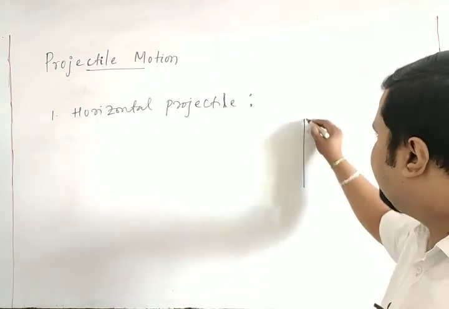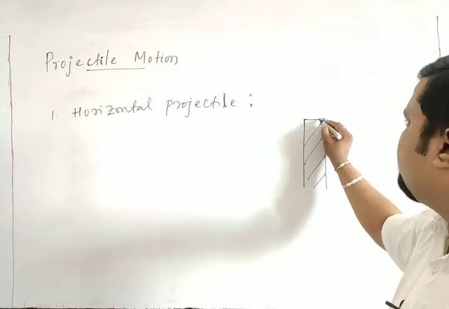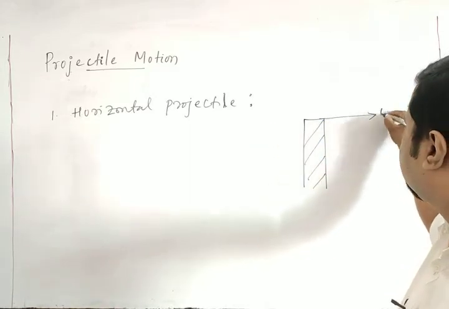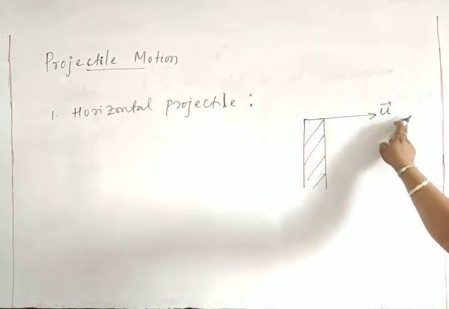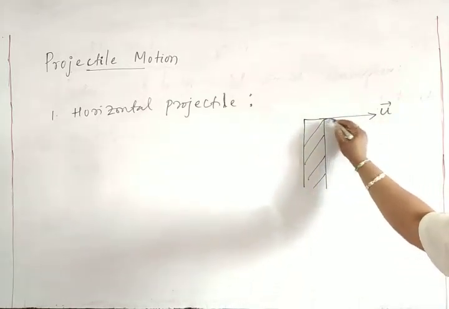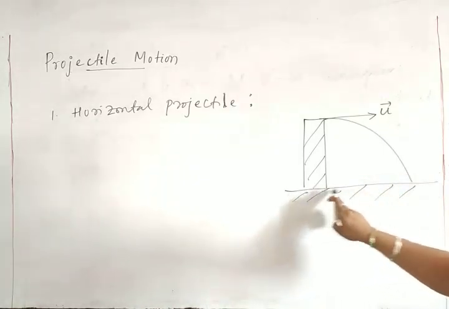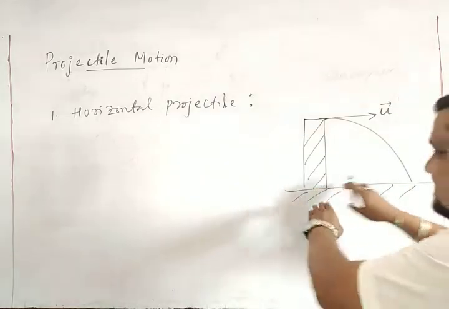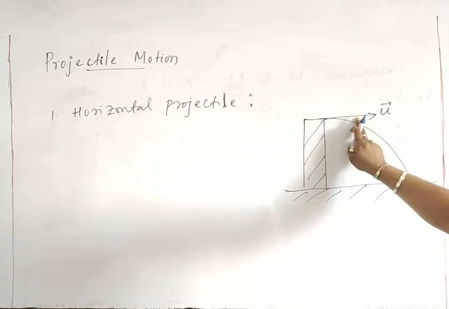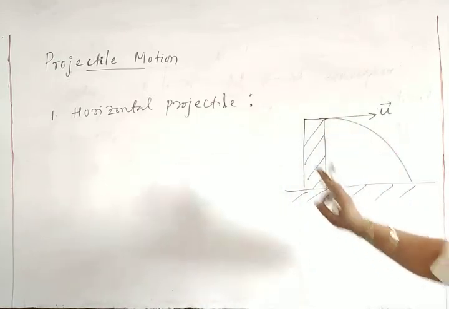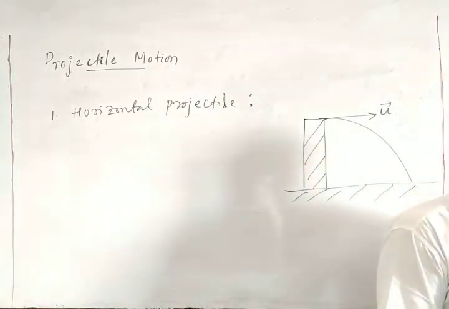So there is a certain height, and from this height we throw a body with some initial velocity. Suppose u is the initial velocity at this point and it is thrown horizontally. Now the body is projected and it will come to the ground like this. This is the ground surface of earth, and here we are not considering the curvature of earth. So if you give some initial velocity u and it is thrown horizontally, this type of motion is called horizontal projectile.